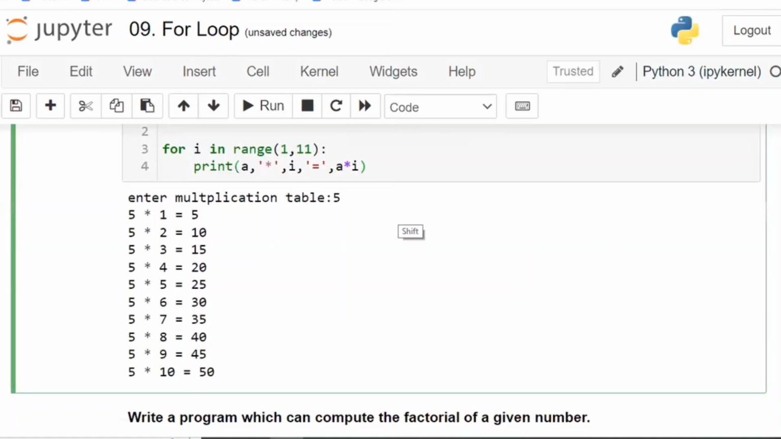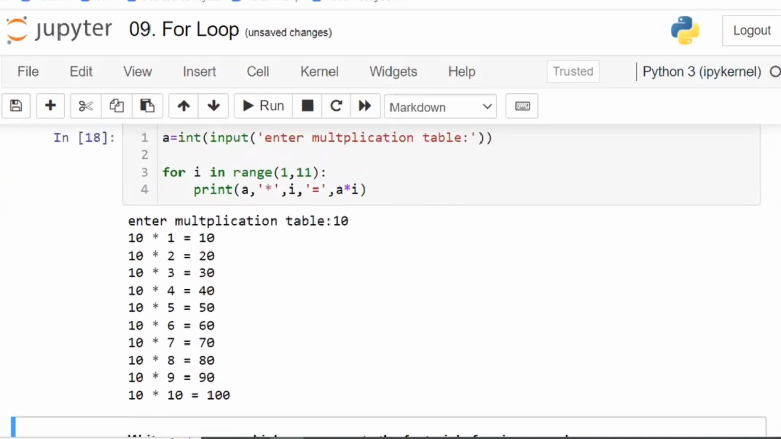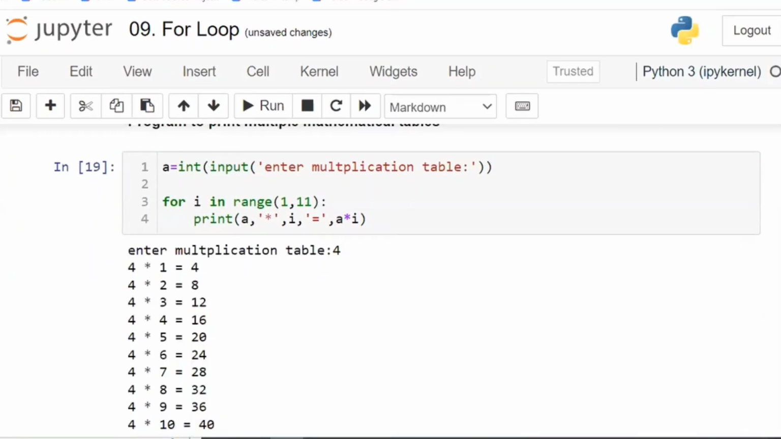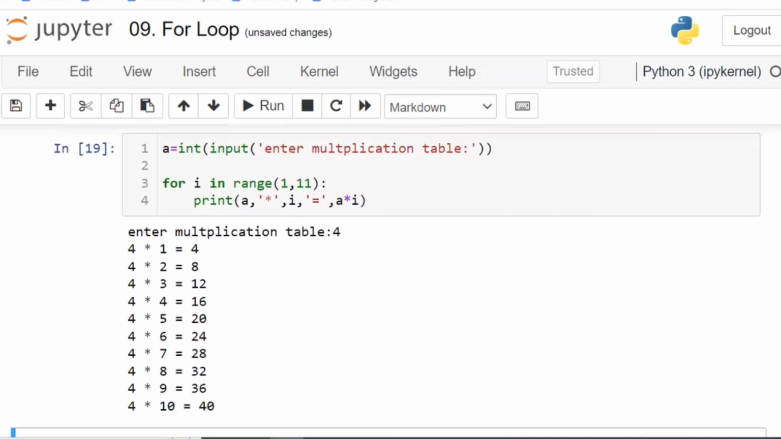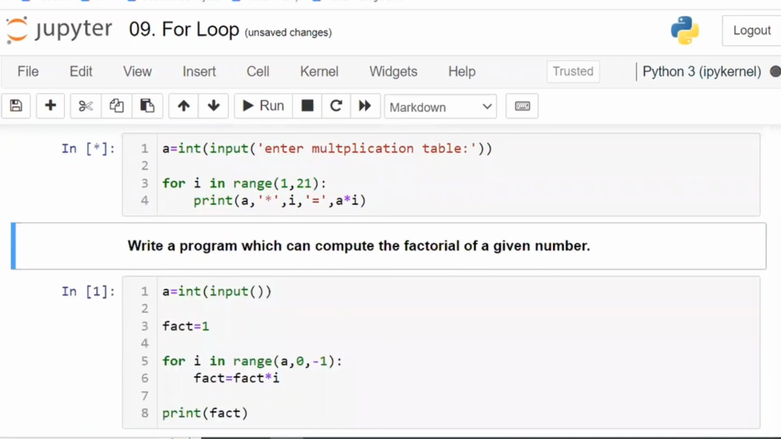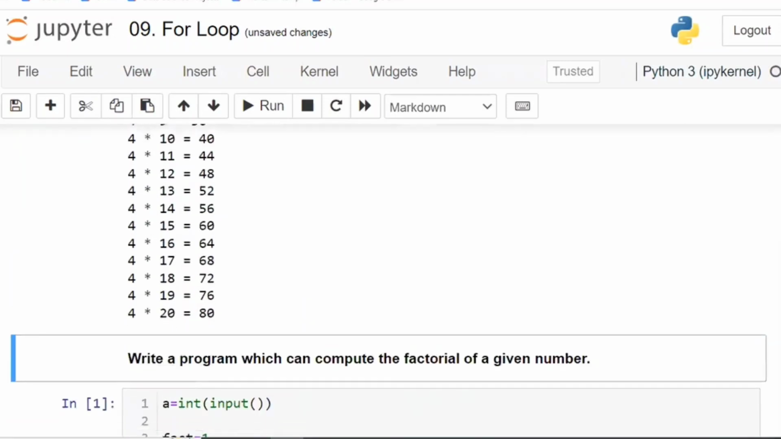If you write A is equal to 5, A is equal to 4, whatever you write, if you write A is equal to 10, the 10 table will be printed. If you write 4, the 4 table will be printed. Because you are asking the user to enter what table they want printed, and you are printing from 1 to 10. Why 1 to 10 only? Because you have given the range of 1 to 10 only. If you want up to 20, take up to 20. Then take the 4 table and you can get up to 20.